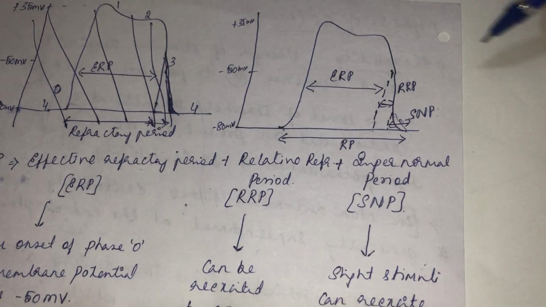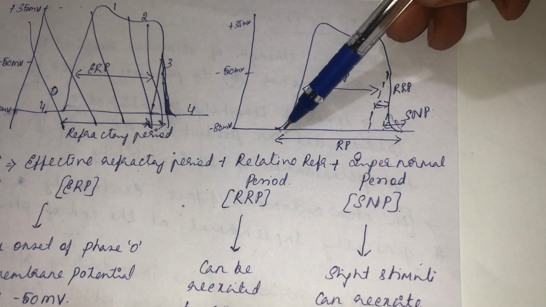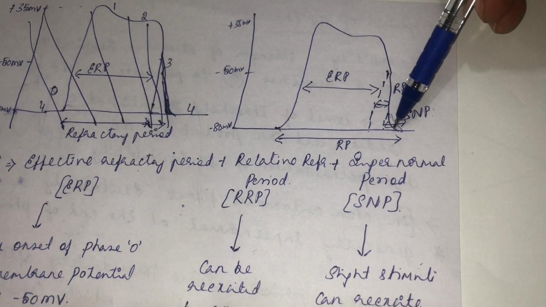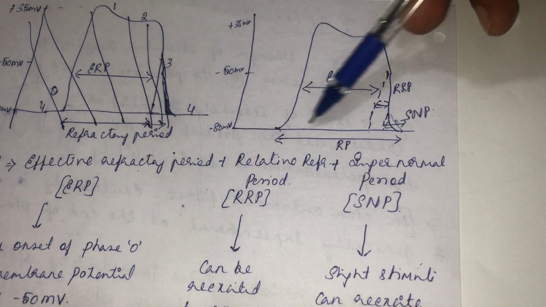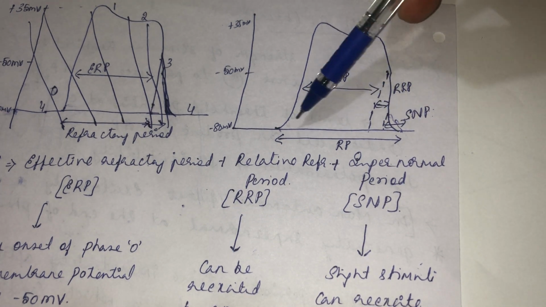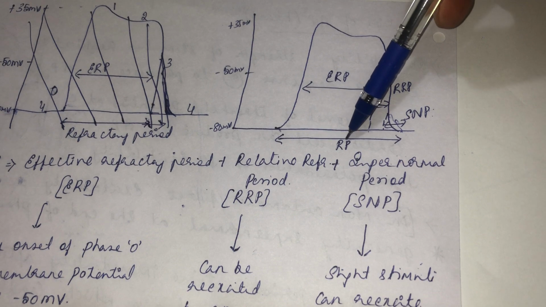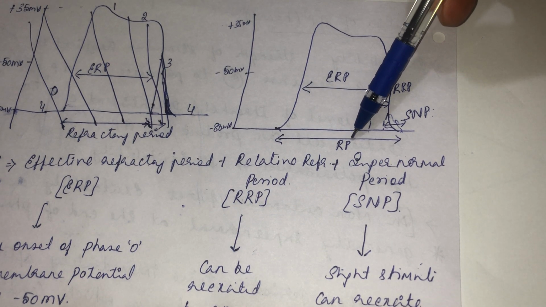If you observe here, the refractory period starts from the start of phase 0 depolarization till the action potential reaches the resting membrane potential, and the action potential duration is also the same thing. So in a non-automatic fiber, the refractory period will be equal to the duration of the action potential.